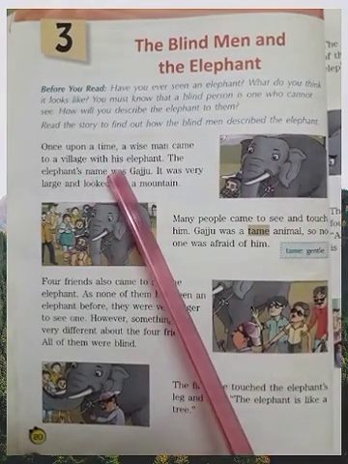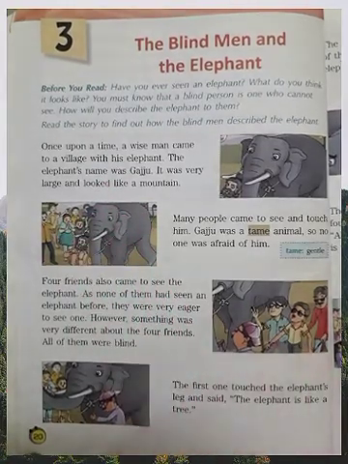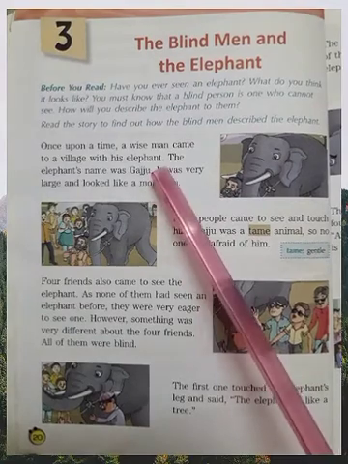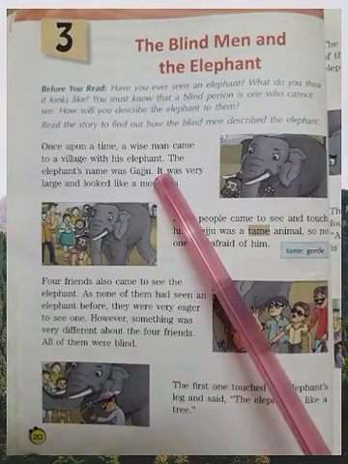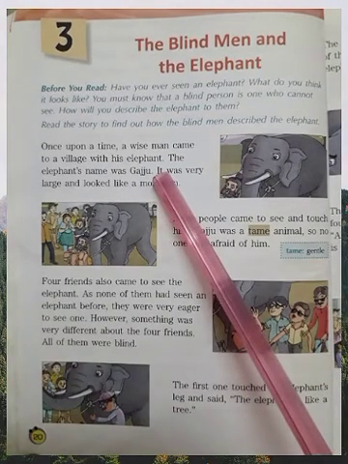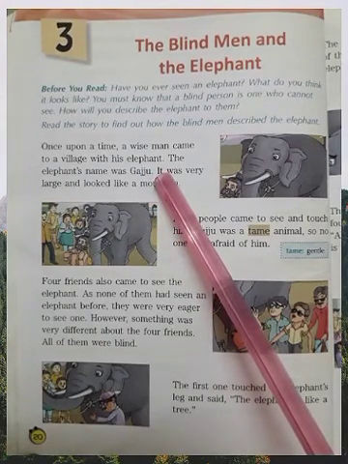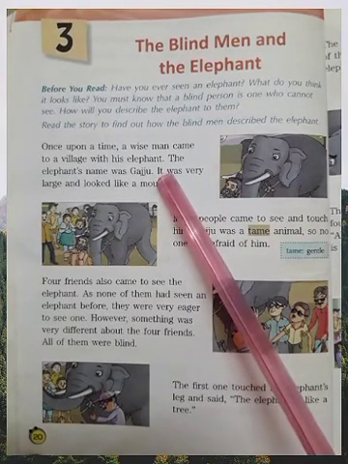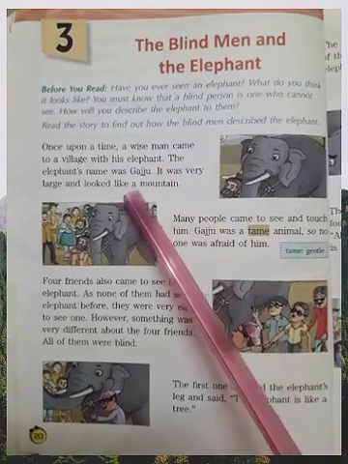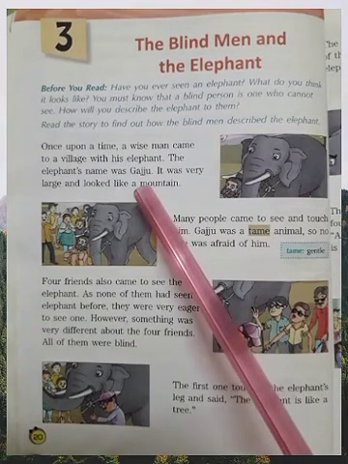Once upon a time. Most of the stories start with this, once upon a time, long, long ago. Okay, like this. Once upon a time, एक बार की बात है. A wise man came to a village with his elephant. Where did he come? He came to the village. Okay, who came to the village? A wise man came to the village, okay, with his elephant. The elephant's name was Gajju. What was the name of the elephant? The name of the elephant was Gajju.